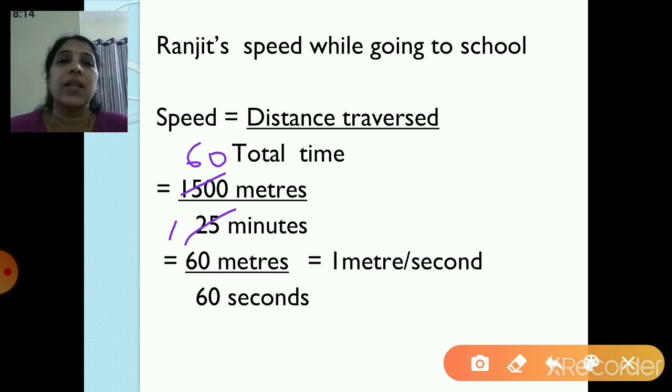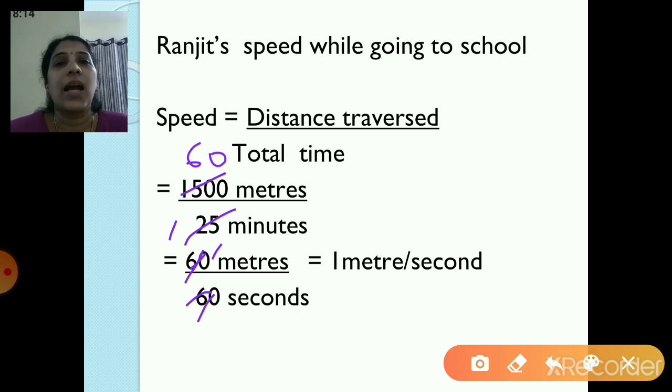So what are we converting? 1 minute into 60 seconds. So you are getting 60 meters upon 60 seconds. So 0 and 0 gone, and 6 ones are 6. So you get 1 meter per second as the speed.